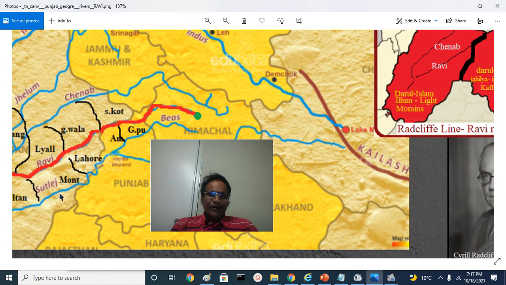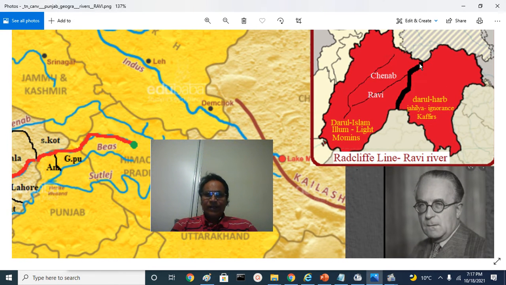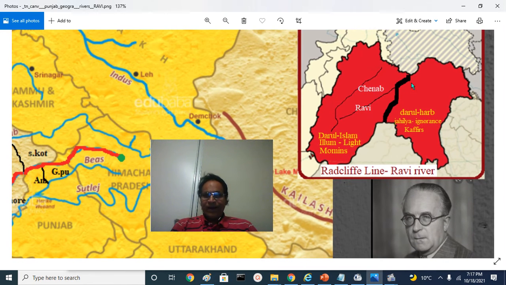Even though the Sutlej near Bahawalpur also forms the same, at that time there was a princely state. It was not partitioned. The Nawab of Bahawalpur decided to join Pakistan because he is a Mussalman, and also the population was overwhelmingly Mussalman, and there are fewer Kafirs living there. So that is generally not considered. So symbolically, Ravi River is considered a partition line, even though around 80 kilometers or so are the Radcliffe award line. So east of Radcliffe means Darul Harb.